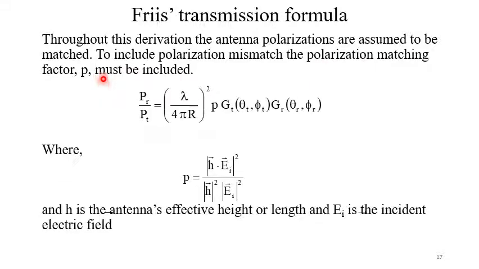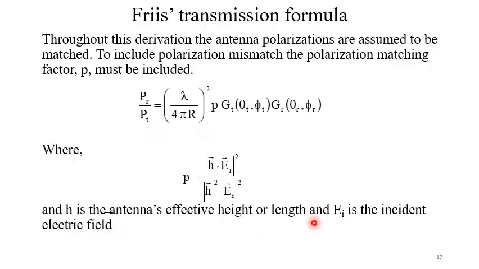So we include the term P, that is the polarization matching factor, in the previous expression, where P can be defined as the magnitude of h dot ei cap, whole square, divided by magnitude of h and magnitude of ei square, and h is the antenna's effective height.